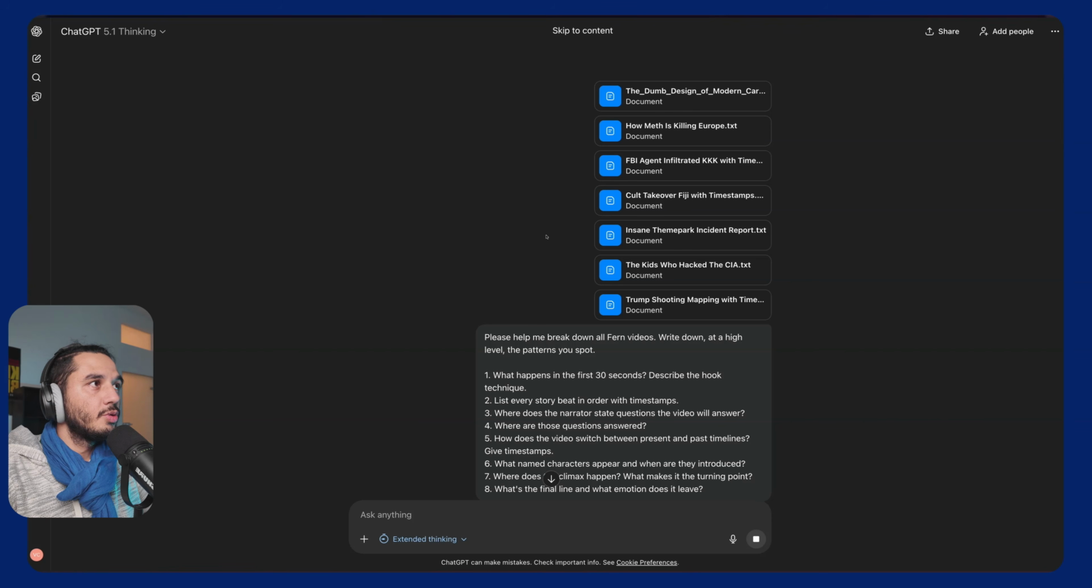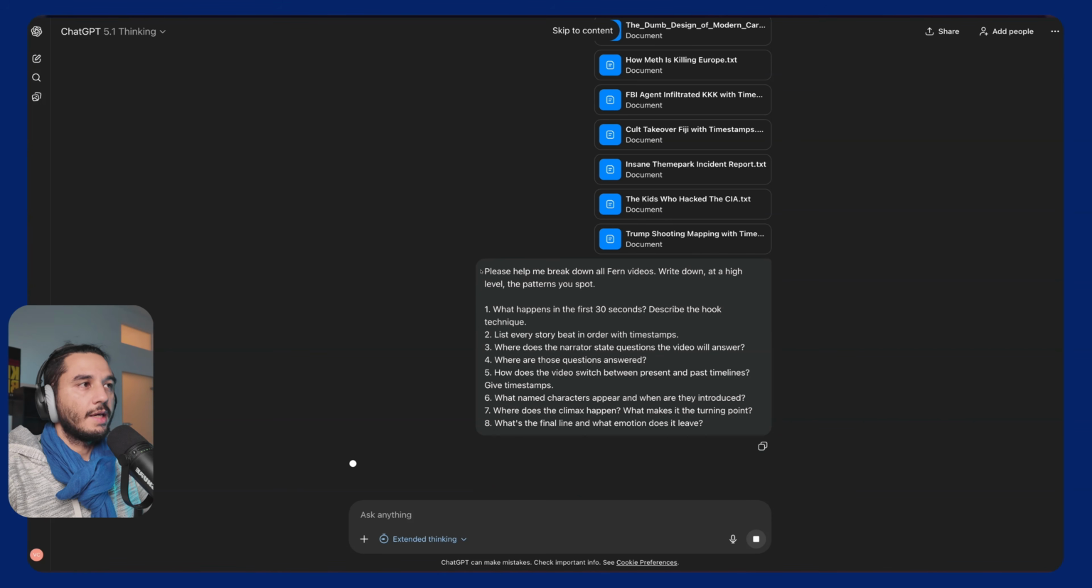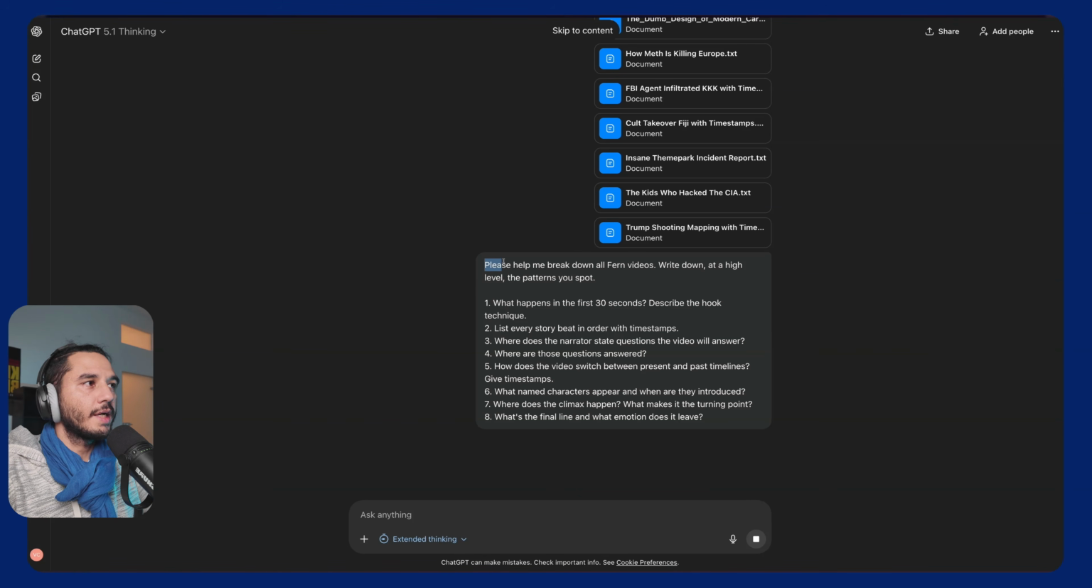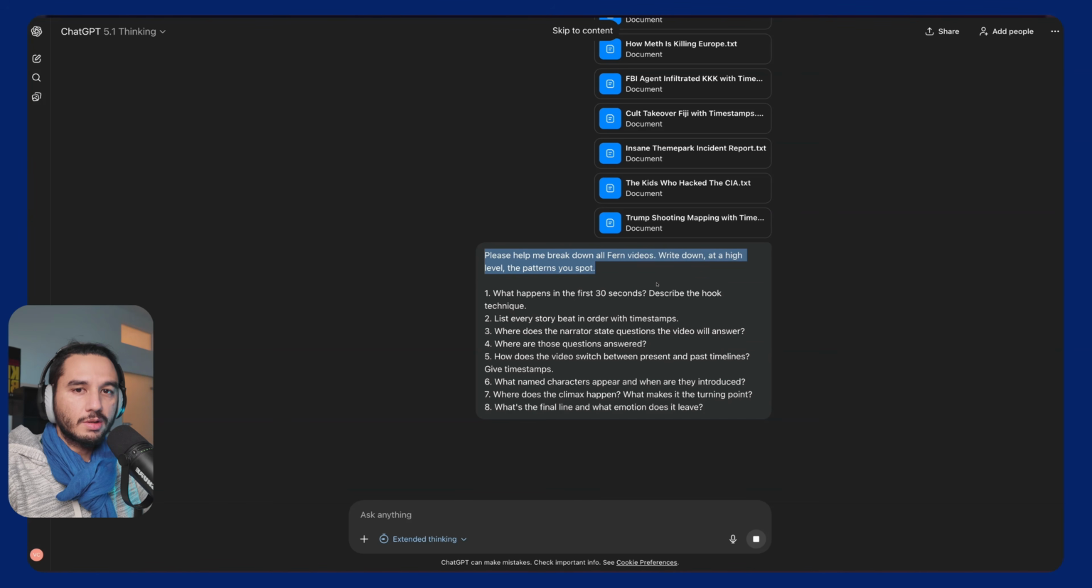Now all you need to do is upload your documents and ask ChatGPT to break down all those documents into a structure for you. This is very important for pattern recognition, and AI is incredible in helping you with this.